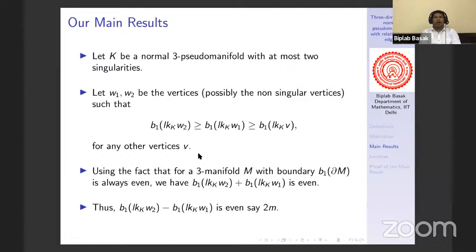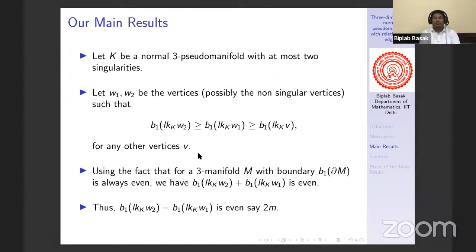Actually, that characterization, that is G2 equal to 3, was not our main result. Our main result was something stronger, and that characterization for G2 equal to 3 is a consequence of our main result. So this is our main result.